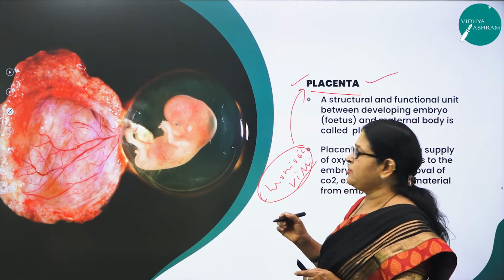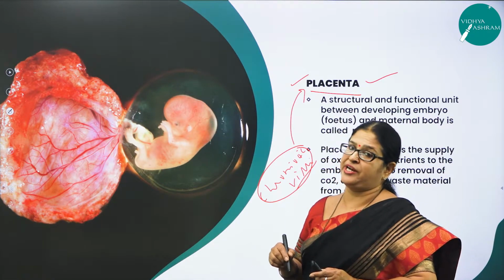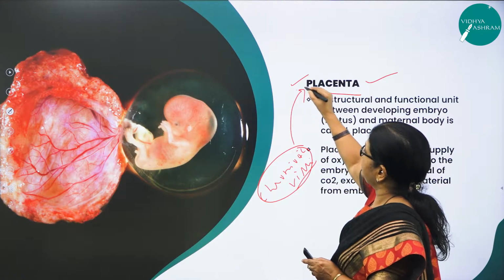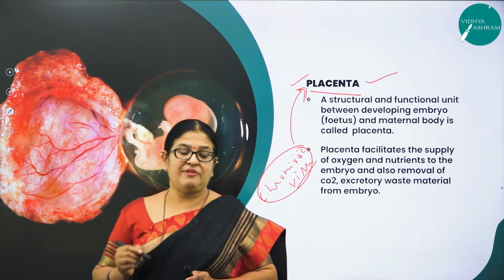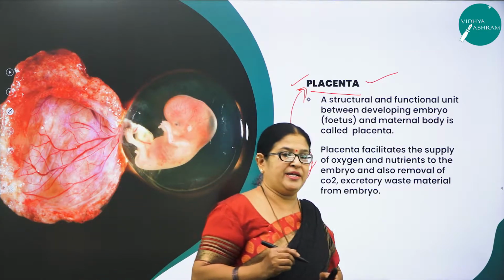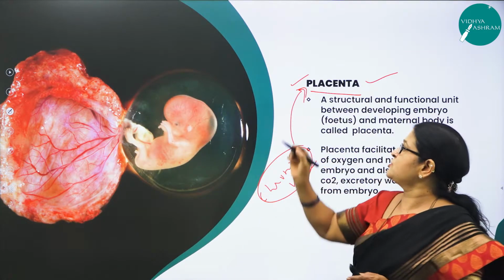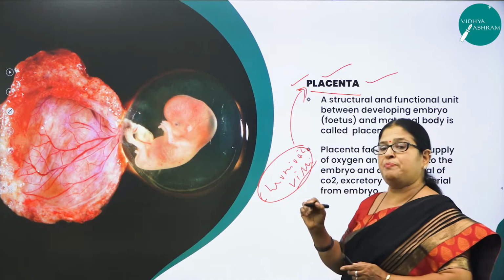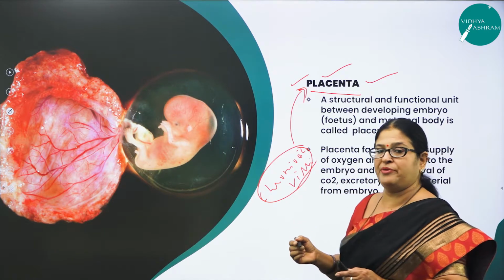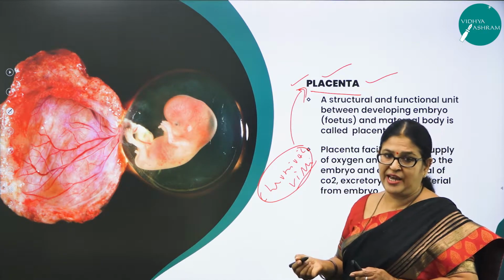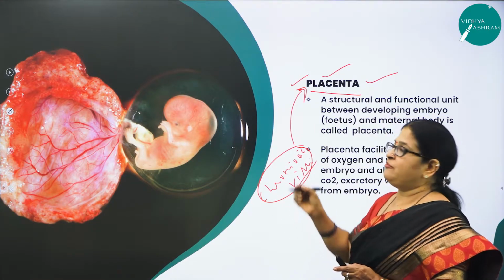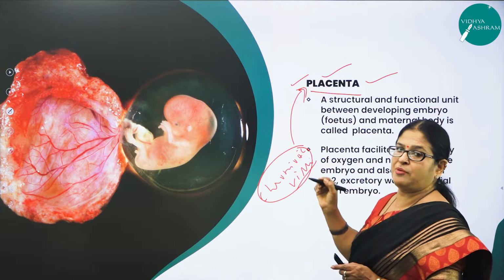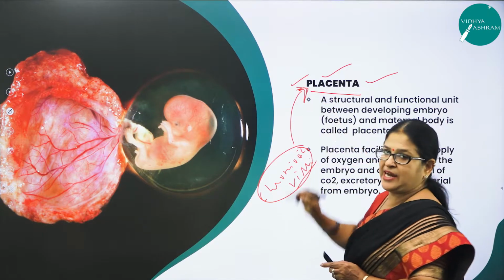And the chorionic villi along with the uterine tissue forms a very important structural and functional unit between the developing fetus and the maternal body, and that is called placenta. In other words, it's a combination of chorionic villi and the uterine tissue. These two together are interdigitated to form a structure called placenta, right?